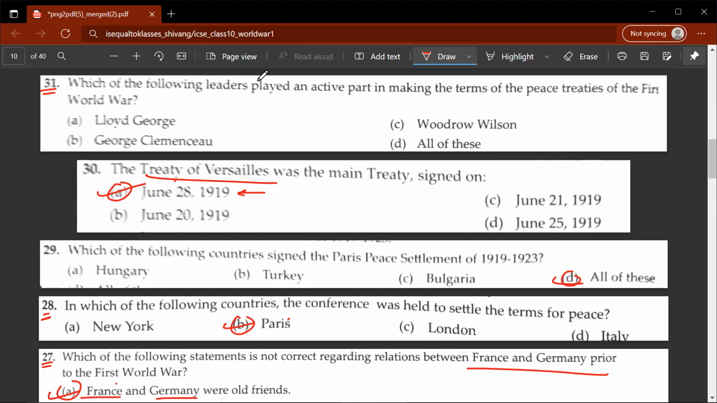31st question, which of the following leaders played an active part in making the terms of peace treaties of the First World War? So D, all of these.